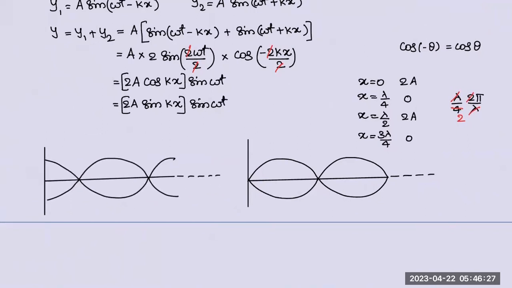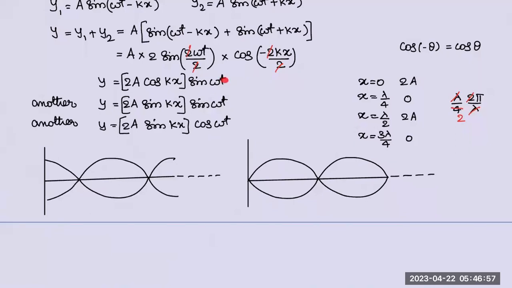I'll write this is y. This is also y. I'll write another. Reason is this never can be equal to this. That's a different thing. Another one also, you can write like this: y is equal to 2a sin kx or cos kx, you can write anything, into cos omega t.